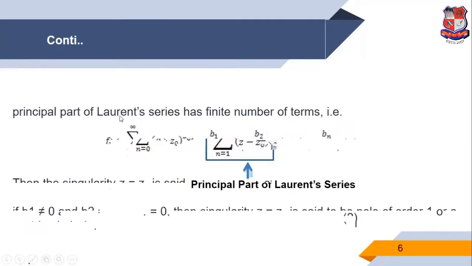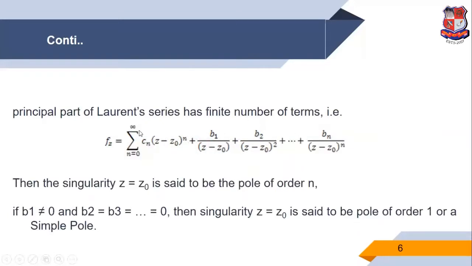So now in the Laurent series expansion, the principal part has a finite number of terms. That means we express the second part: summation n is 0 to infinity c_n (z minus z0) raised to n plus b1 upon (z minus z0) plus b2 upon (z minus z0) square, up to and so on, b_n upon (z minus z0) raised to n.